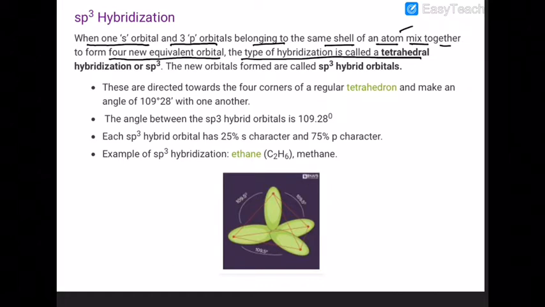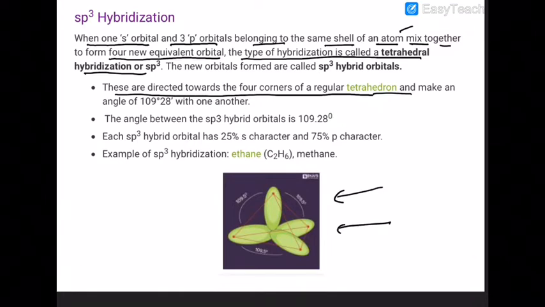These four orbitals are directed along the four corners of a regular tetrahedron.